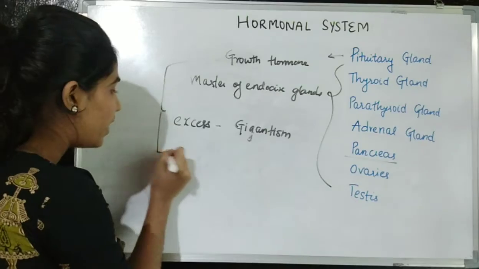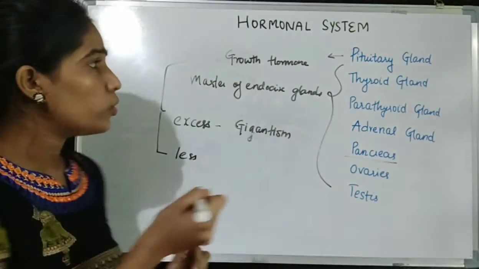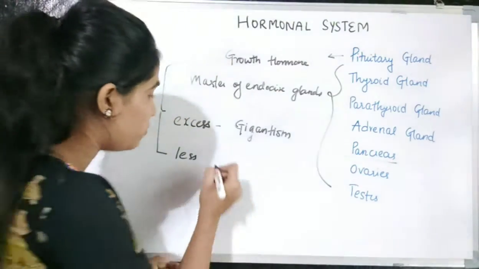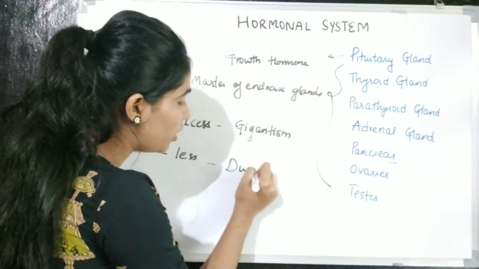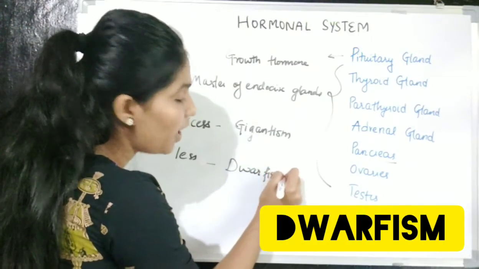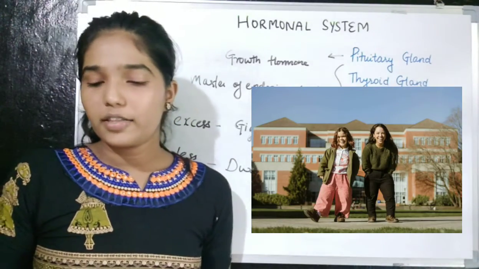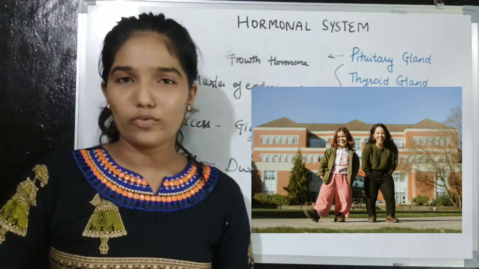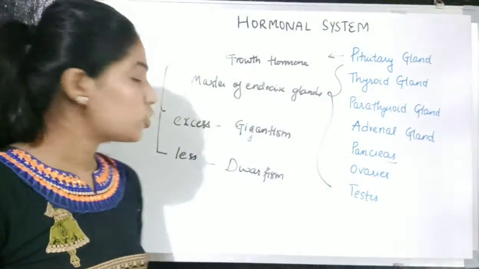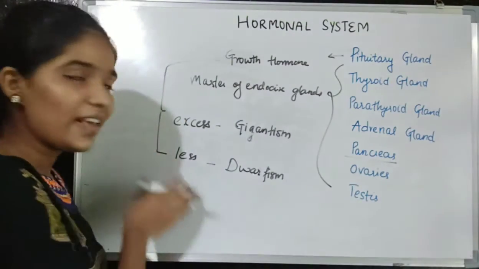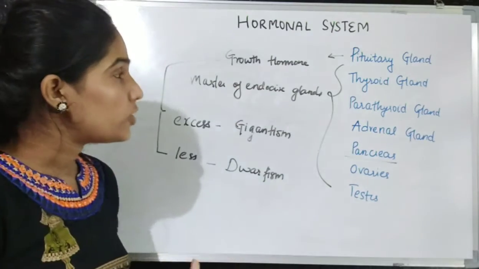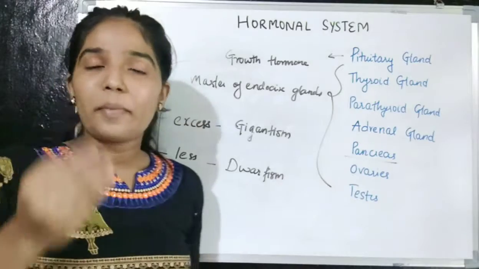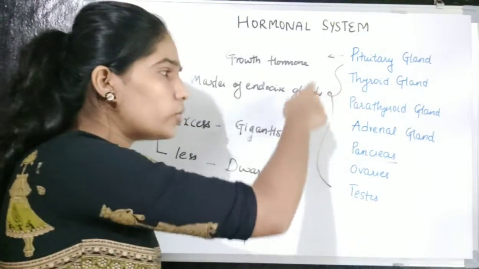When the growth hormone is secreted less than normal, it leads to a condition called dwarfism. In dwarfism, the person's height remains very short and looks like a dwarf. This happens when there is less secretion of growth hormone. So this pituitary gland, which secretes growth hormone, is also called the master of endocrine glands because it controls all other glands.